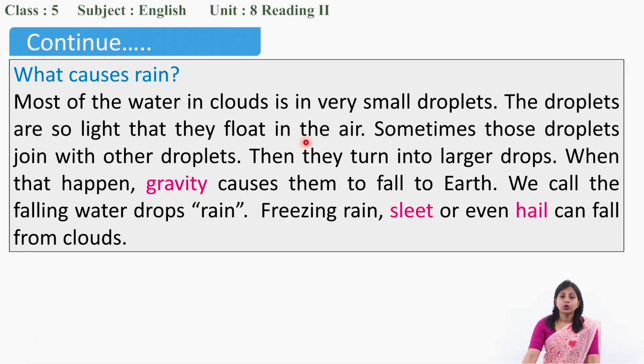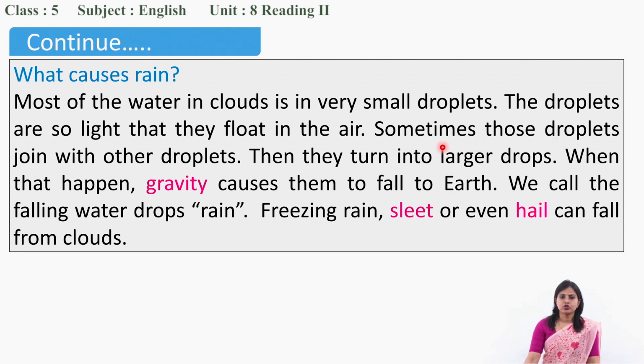The droplets are so light that they float in the air. Those droplets which are contained in clouds are very much light. And if it is light, it does what? It floats in the air. Just like a balloon, isn't it? Just like fog, you have noticed. Okay. So these droplets are so light that they float in the air.